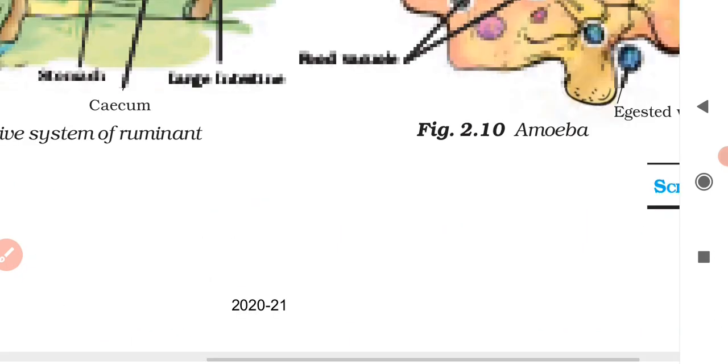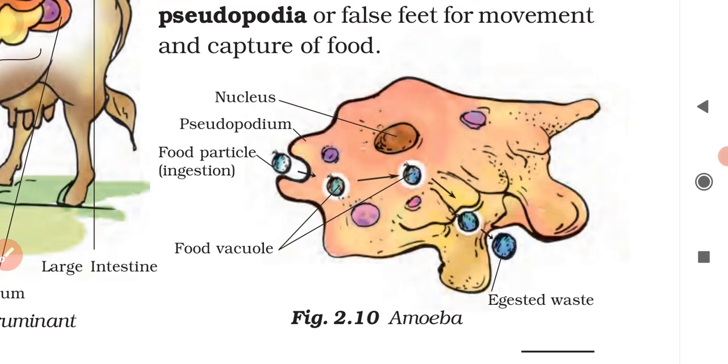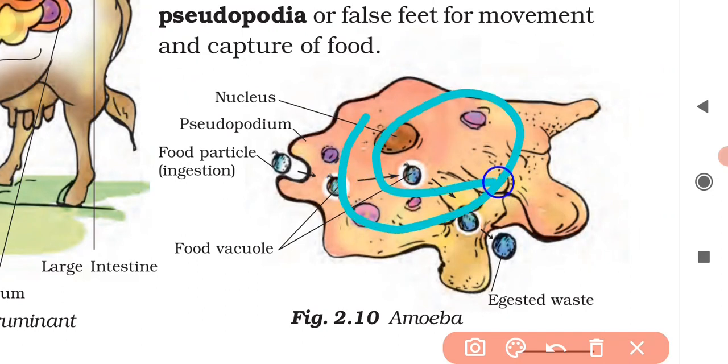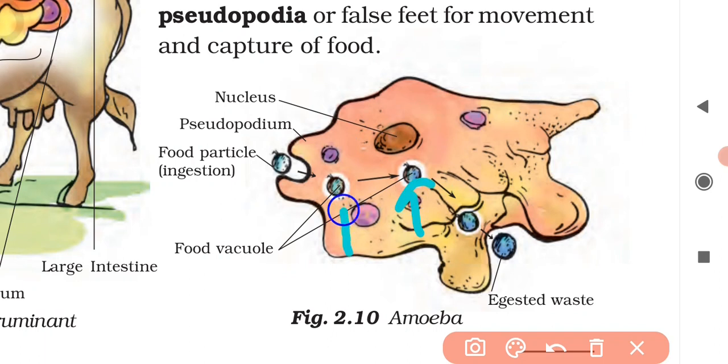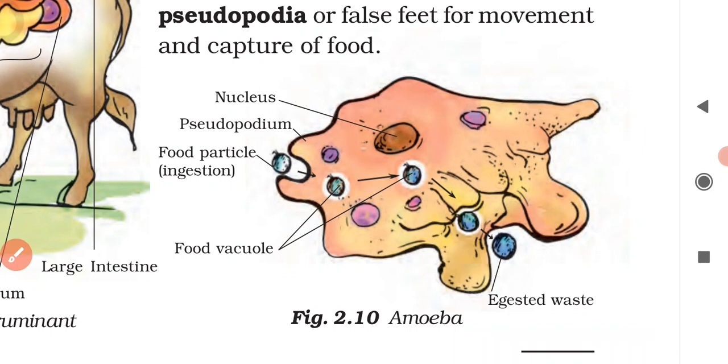The juices are secreted by the cytoplasm and released into the food vacuole. What is present in the food vacuole? The food particle. The digestive juices act on this food particle and break it down into simpler substances. In this way the food gets digested.